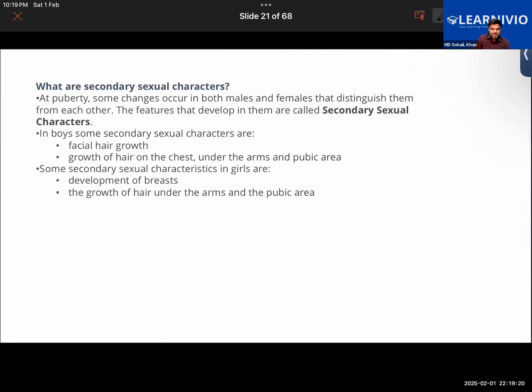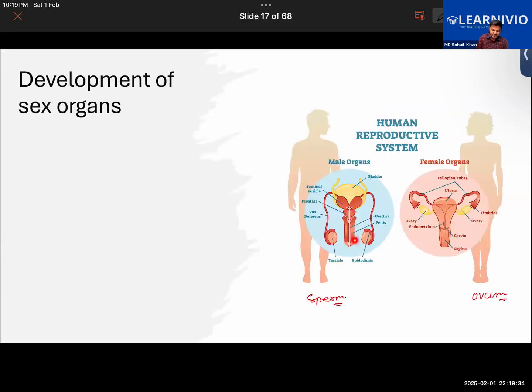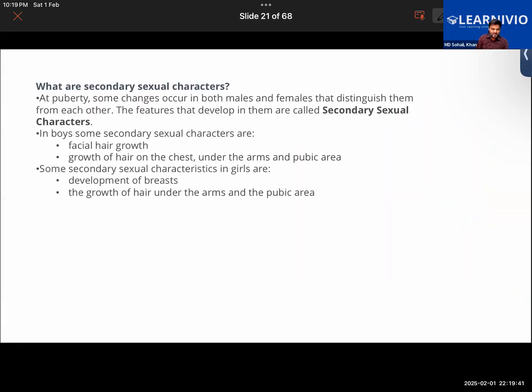We have also learned about the development of the sexual characters. There are two types of sexual characters in development. One is the primary, another is the secondary. Primary sexual characters that develop in their body are basically the development of the sexual organs. As for the secondary sexual characteristics, they have to do with the development of facial hair in the male, growth of hair on the chest, under the armpit and pubic region.